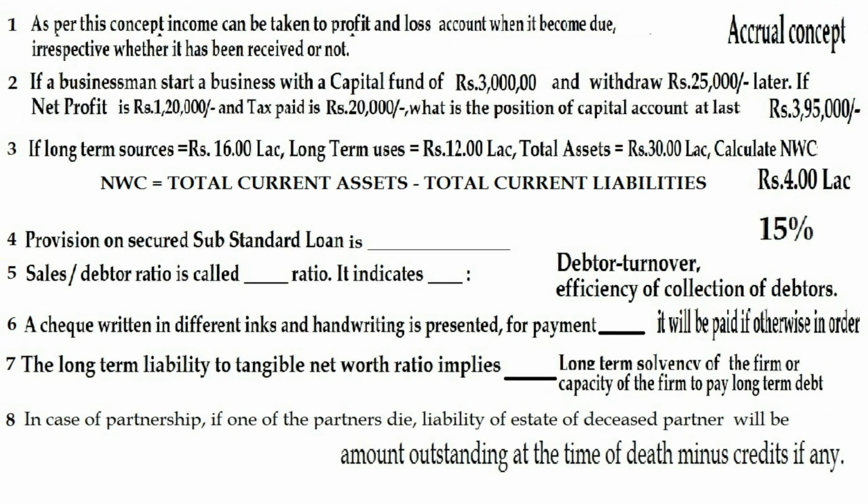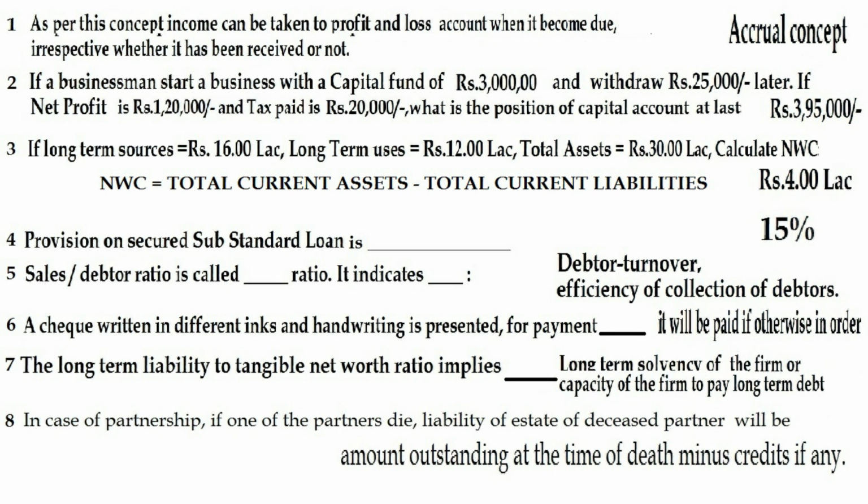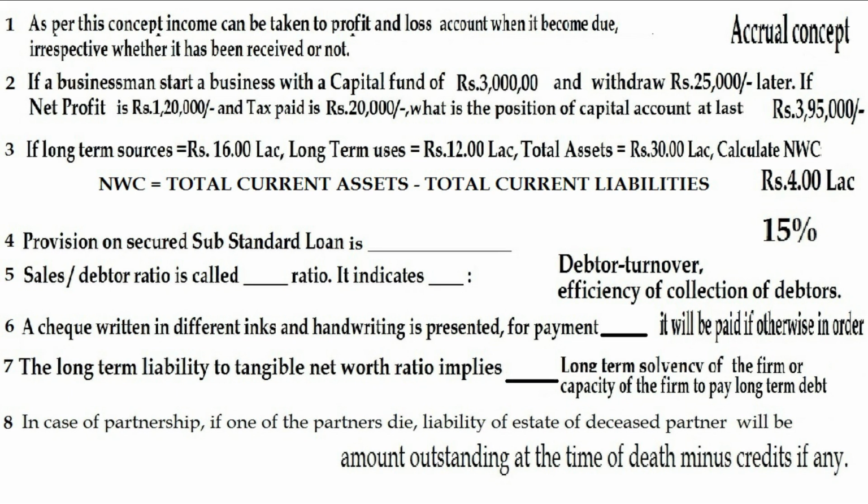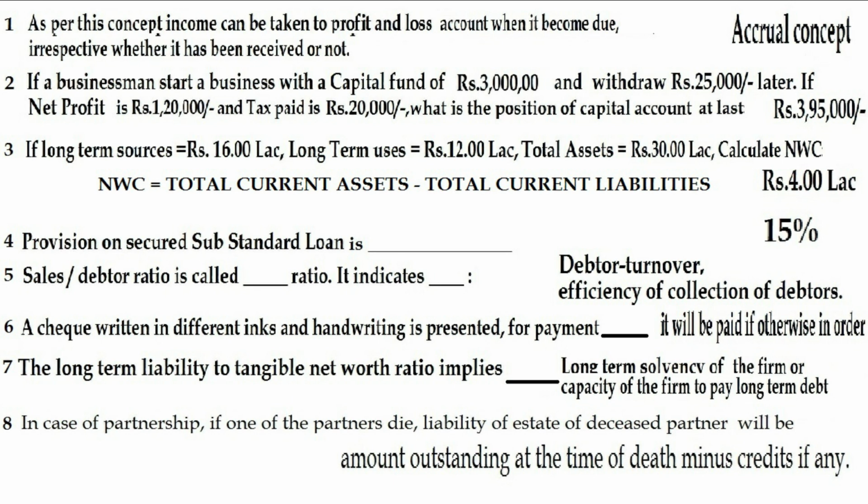Question 2. If a businessman starts a business with a capital fund of rupees 3 lakh and withdraws rupees 25,000 later, if net profit is rupees 1,20,000 and tax paid is rupees 20,000, what is the position of capital account at last? So the answer is rupees 3,95,000.